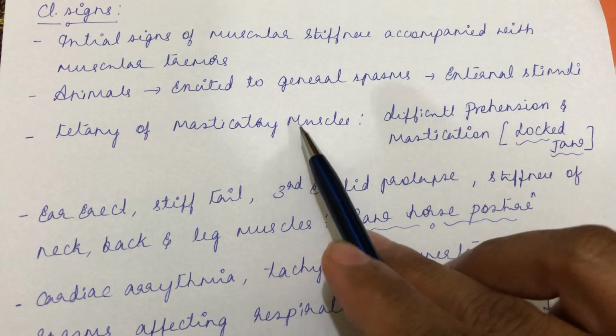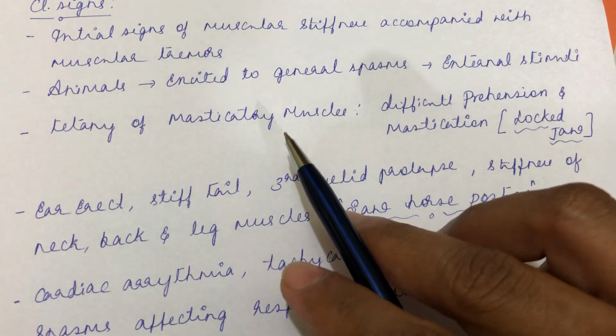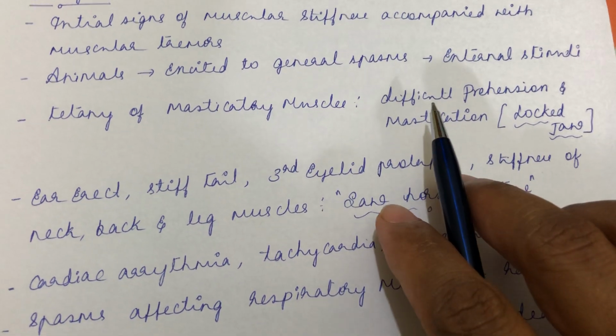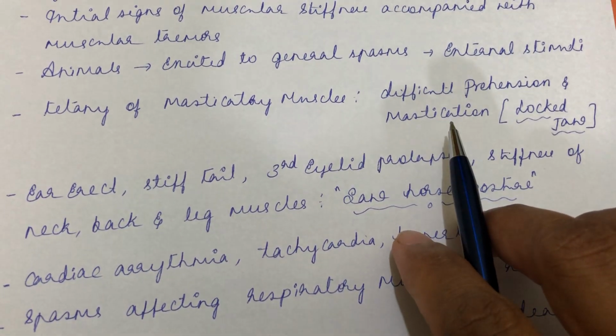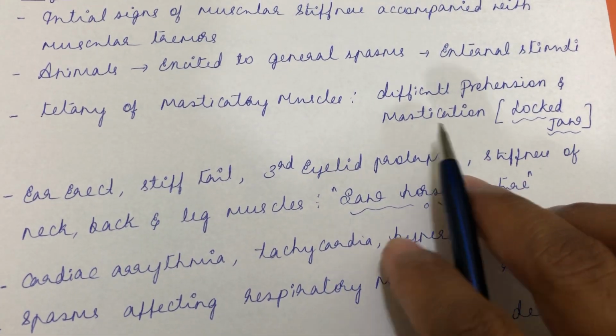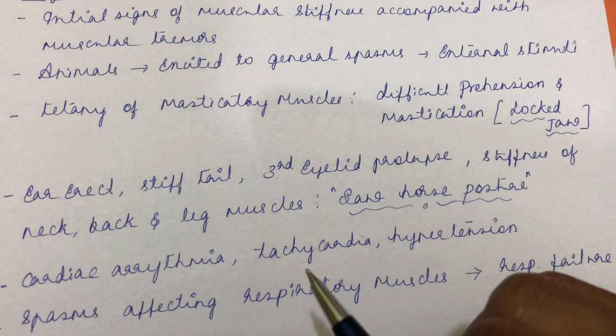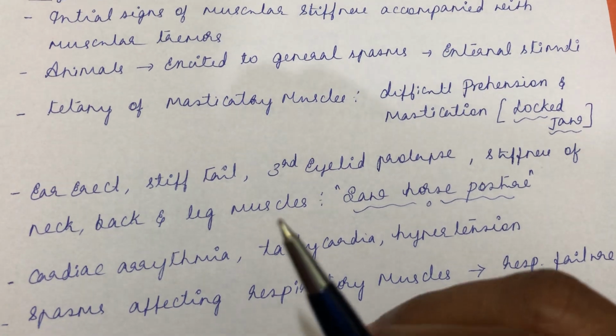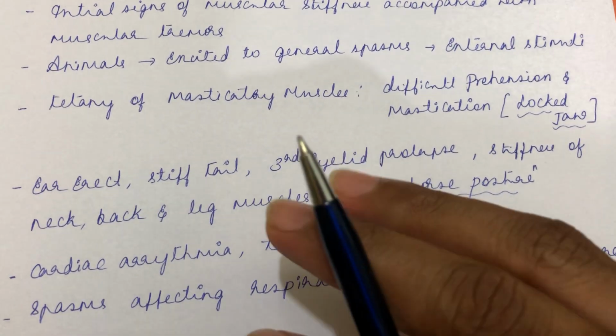Then tetany of the masticatory muscle. Because of tetany and extensor rigidity of the masticatory muscle, there will be difficulty in prehension and mastication. As a result, there will be a locked jaw condition, so you have to forcefully open the jaw. There will be a closed jaw condition, and the animal is unable to open its mouth.